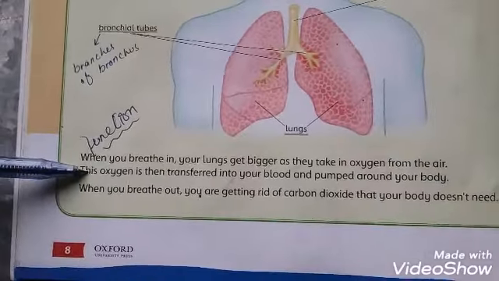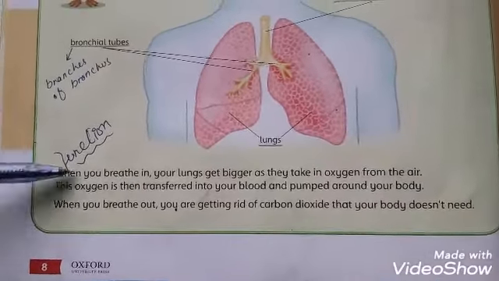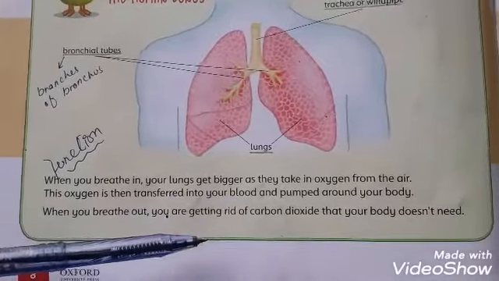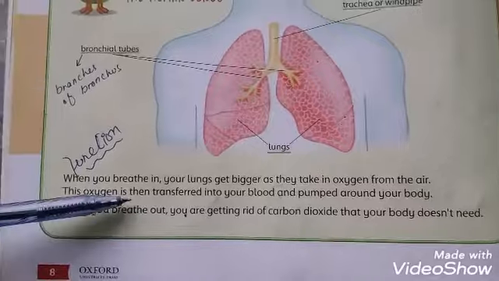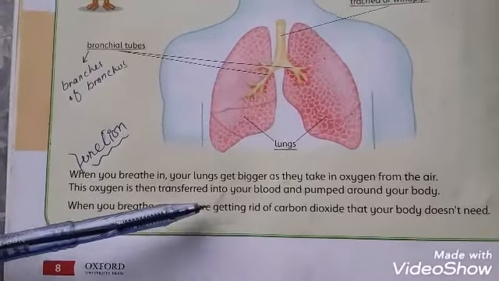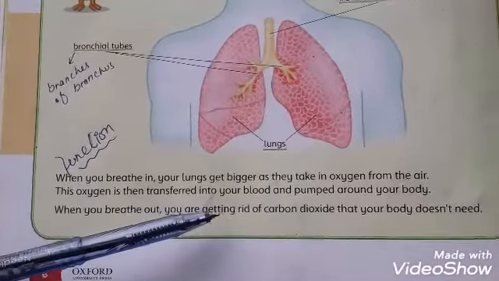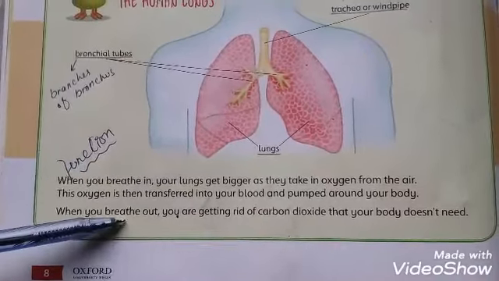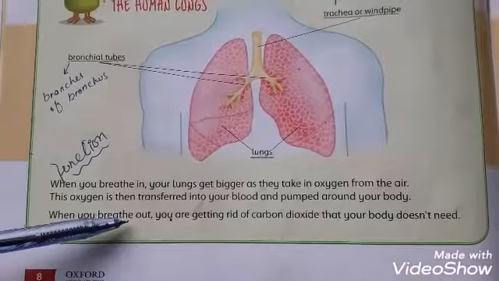This point is about the movement and the function of the lungs. When you breathe in, your lungs get bigger because oxygen comes inside the body, and oxygen is then transferred into your body, pumped around the body. And when you breathe out, you are getting rid of carbon dioxide outside the body.